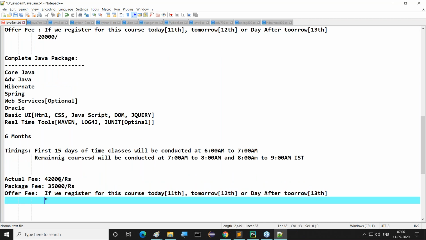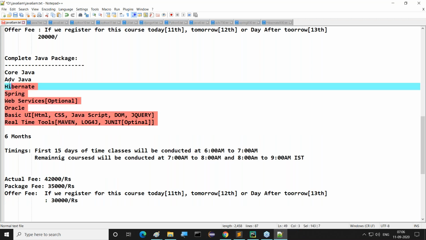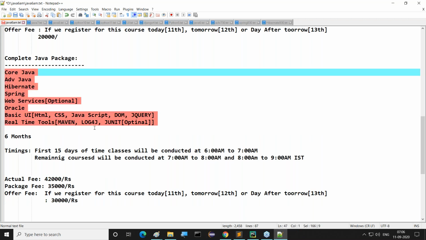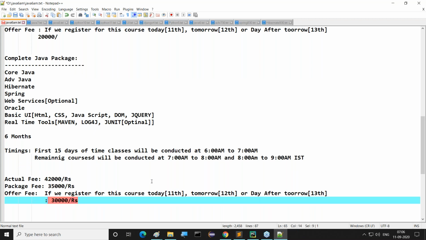It will be 30,000. You are able to get it. In this course, we are able to get these many things, guys. So a 3 days offer is also going on, a bit of benefit. You are able to get it if you want to register for it.